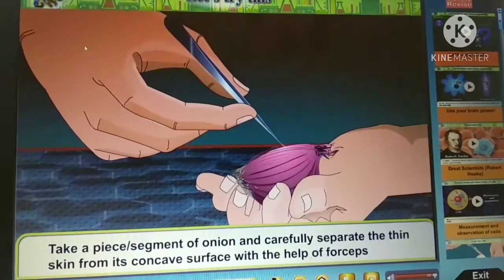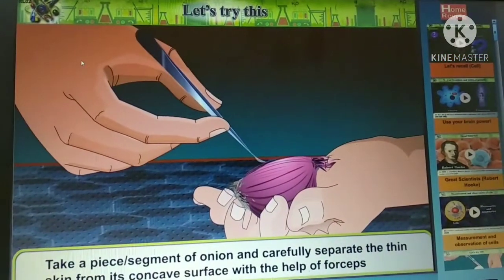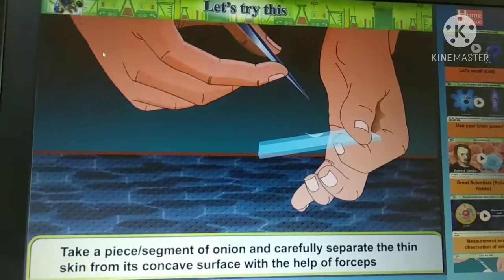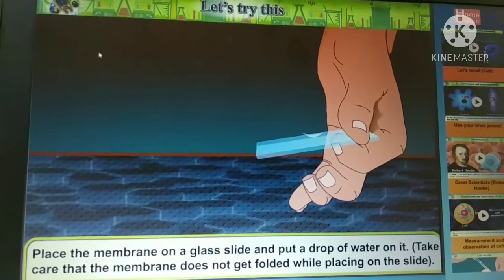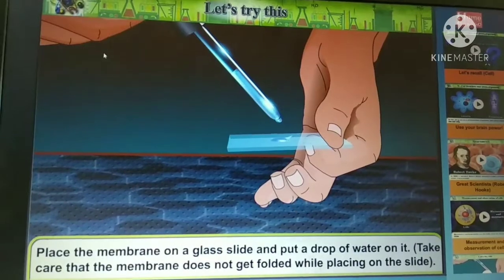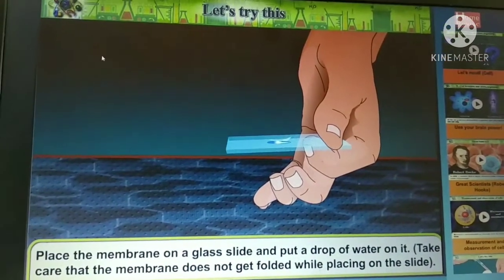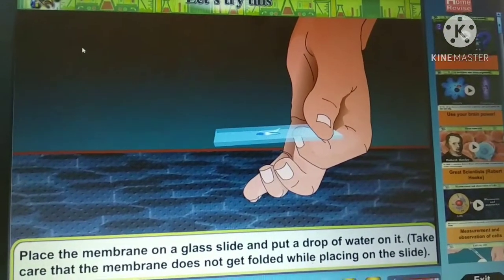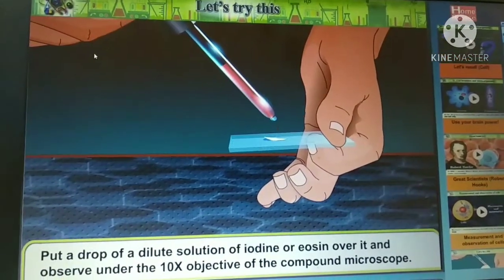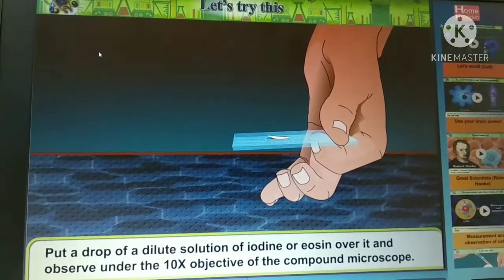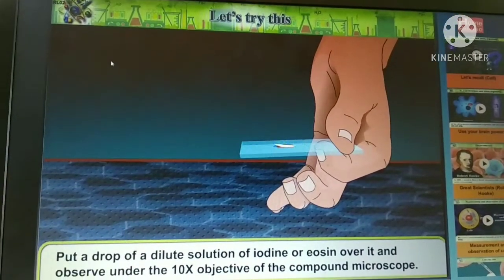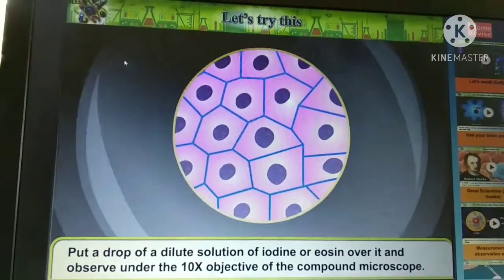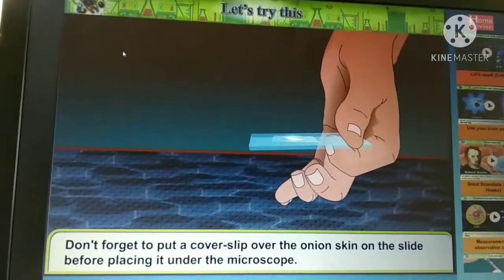Let's try this. Take a segment of onion and carefully separate the thin skin from its concave surface with the help of forceps. Place the membrane on a glass slide and put a drop of water on it. Take care that the membrane does not get folded while placing it on the slide. Put a drop of a dilute solution of iodine over it and observe under the 10x objective of the compound microscope.